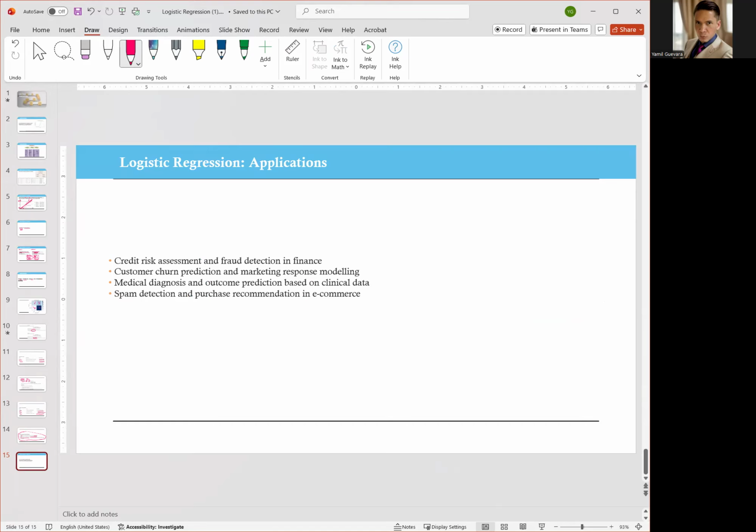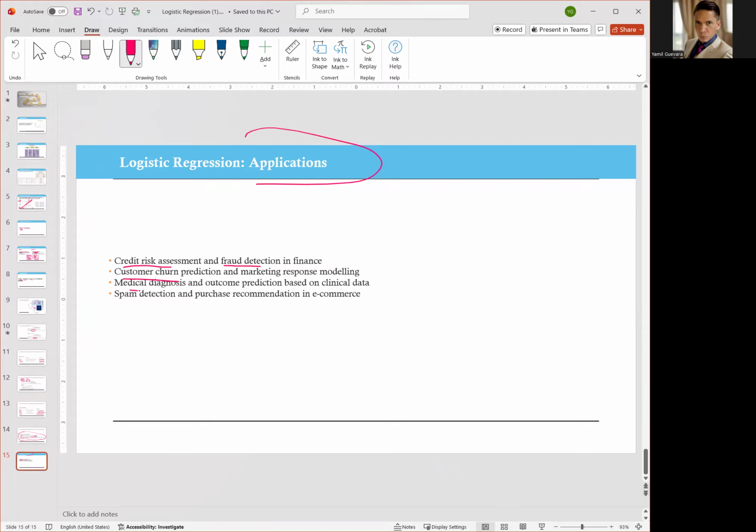And here are applications of logistic regression. For example, credit risk assessment. You can use logistic regression to determine whether to give credit to somebody, yes or no. You can use logistic regression to detect if a transaction is fraudulent, yes or no. You can use logistic regression to determine if your customers are going to leave, yes or no.